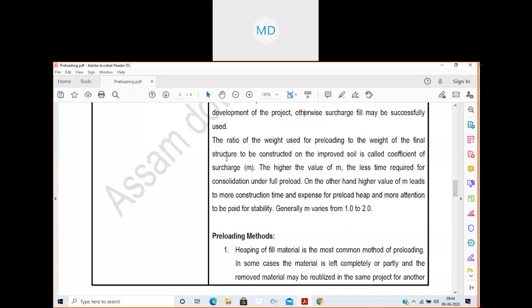Then there is the coefficient of surcharge: the ratio of the weight used for preloading to the weight of the final structure to be constructed.